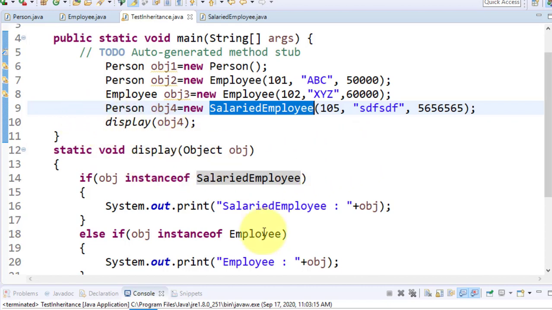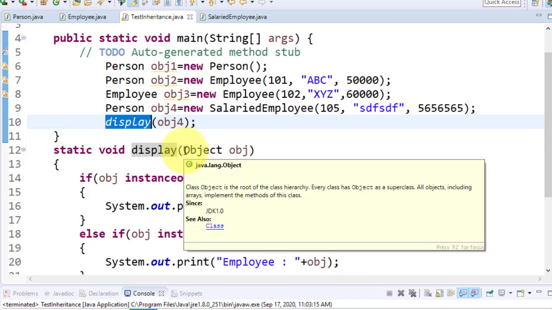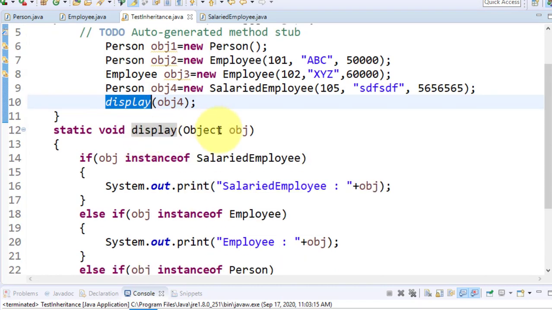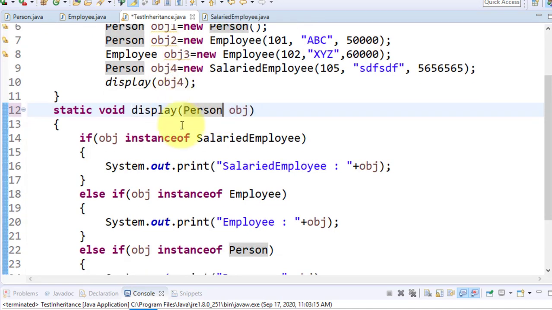If you want to display such kind of things, you have to provide these specific display functions, multiple display functions. Are you getting what I'm saying? It is like this. Look here. Here you have to go like a person display. First one.